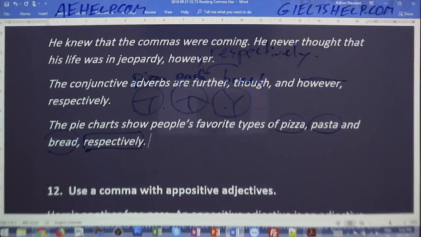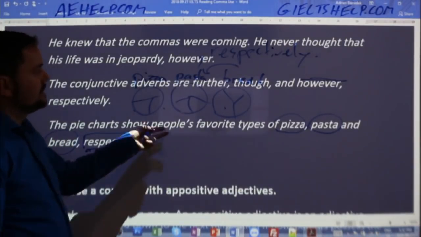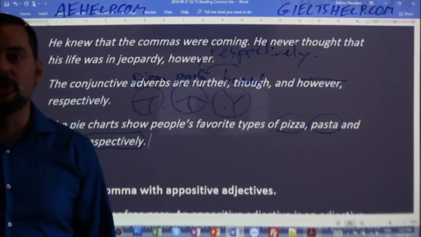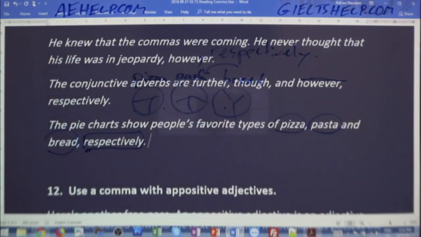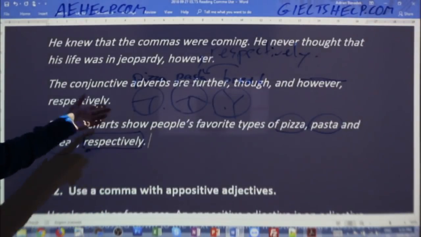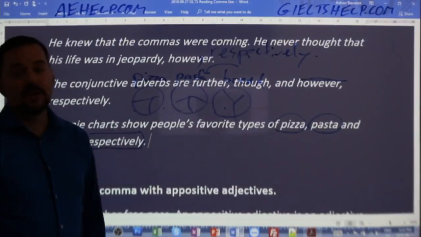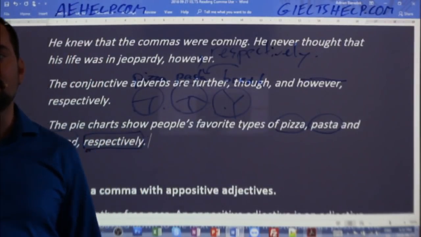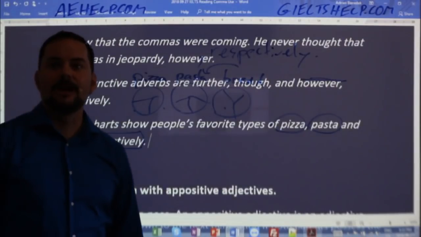So give me some example sentences, students. Try to write a sentence using a conjunctive adverb. These are basically subordinating conjunctions, if you will. And make sure that you place the comma in the right place. Challenge yourself. If you know how to use it this way or at the beginning of the sentence, try to write an example where you're in the middle of the sentence with that conjunctive adverb, okay?